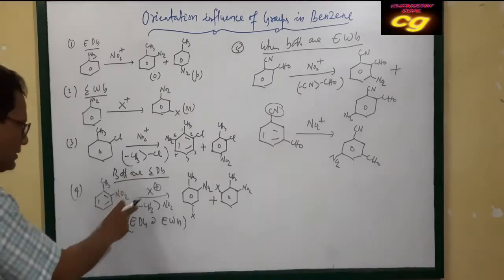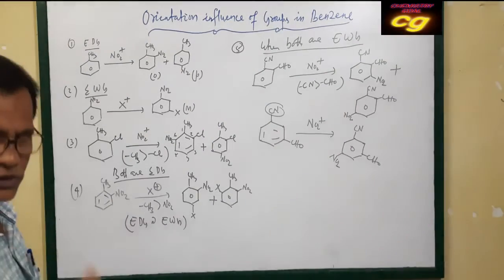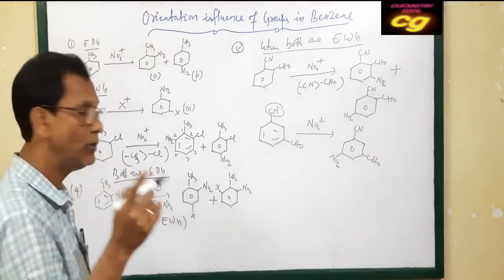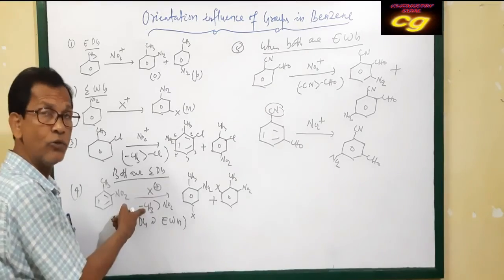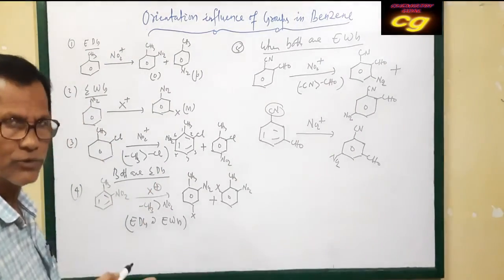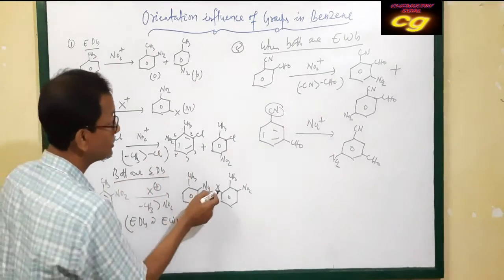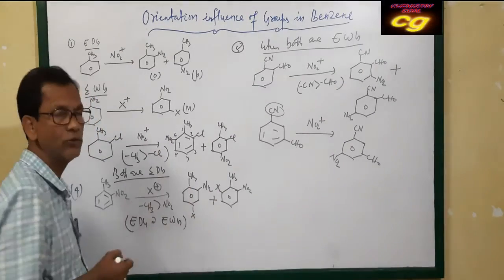If one is electron donating and the other is electron withdrawing or attracting, then always the position of the electron donating group is considered. The electron donating group is your methyl. Methyl being electron donating means the next substitution will occur at the para or ortho position to the methyl group. Here this is para, this is your ortho, this is your para to methyl.